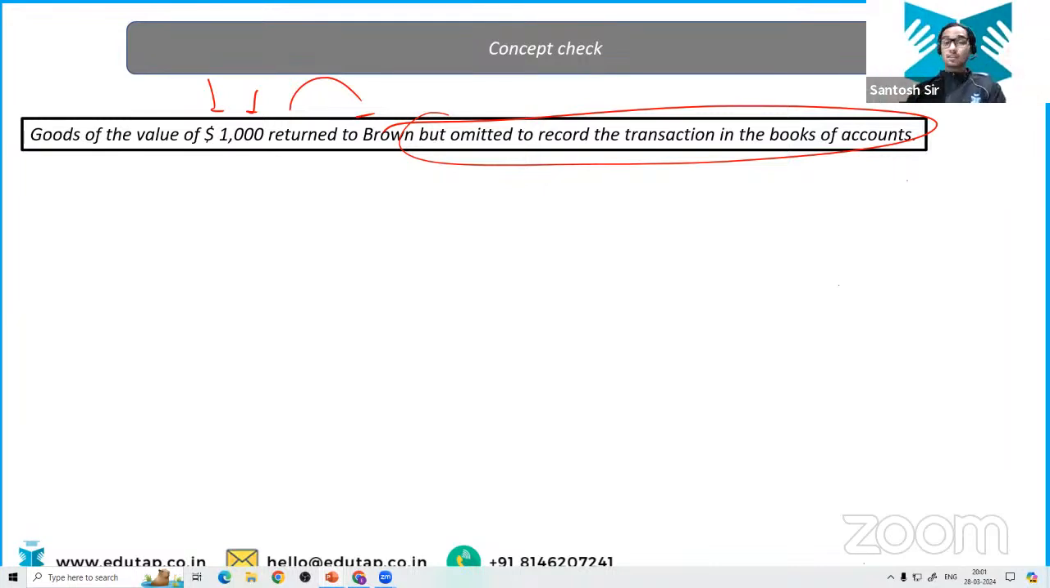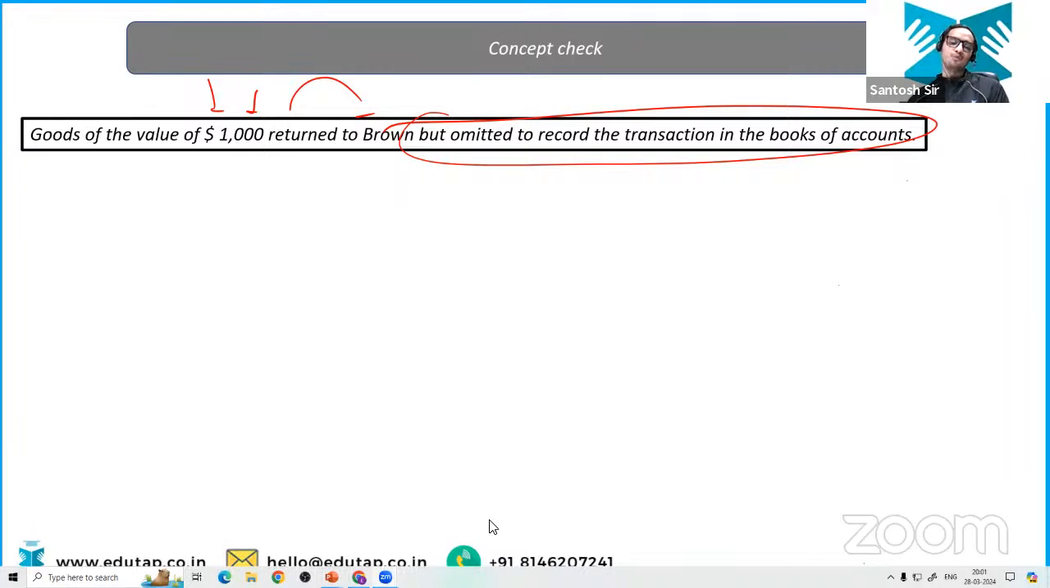We are returning something. Okay. Purchase account should be debited. So what should we do for the purchase return? We should credit it. And what should we debit? The party. Right? Let me check the chat section. Right. Everyone is correct.